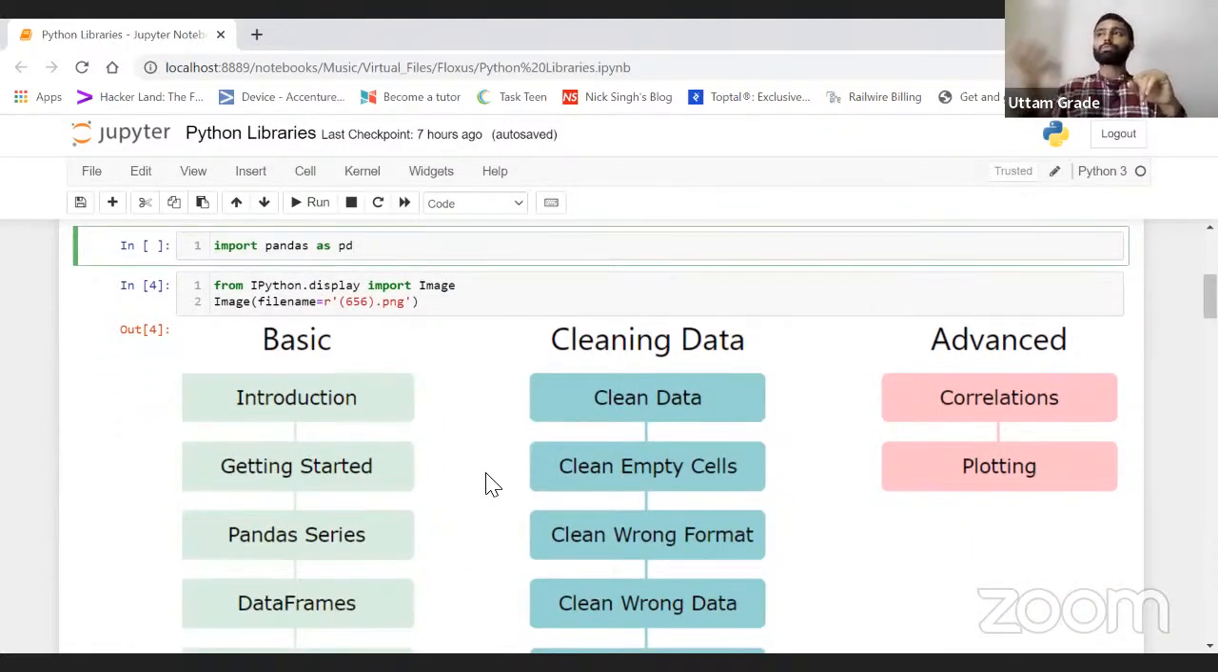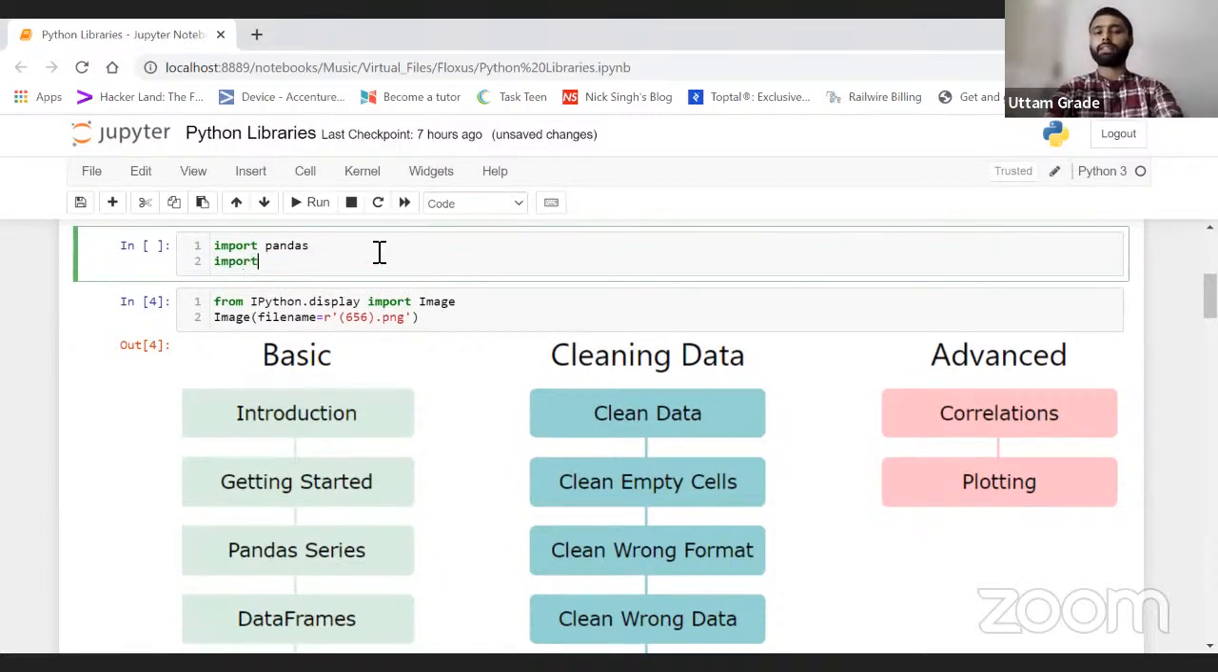Now let's talk about how we use pandas, right? Import pandas as pd. This is the library pandas, and this is how we have to import it. There's another library I have: import numpy as well, right? If I just run this, it will run. Import pandas and import numpy. Pretty much simple, right?